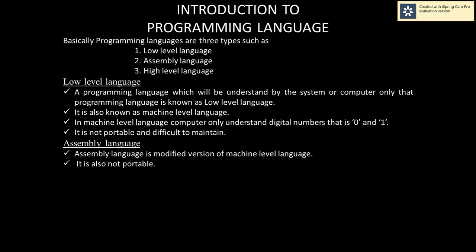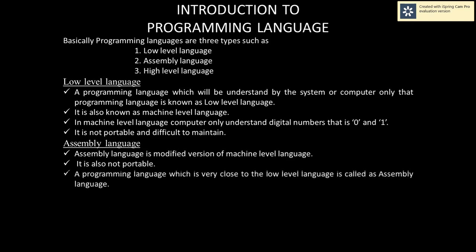Like low level language, assembly language is also not portable, which means we cannot use it on every system. A programming language which is very close to the low level language is called assembly language, just a higher version of low level language.